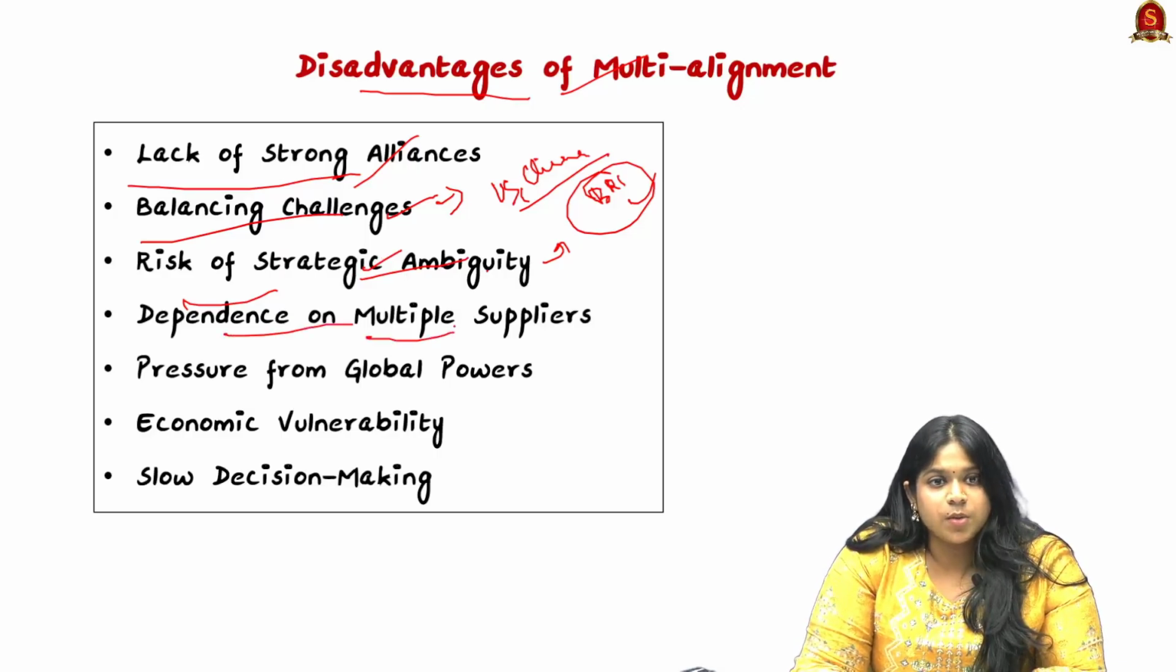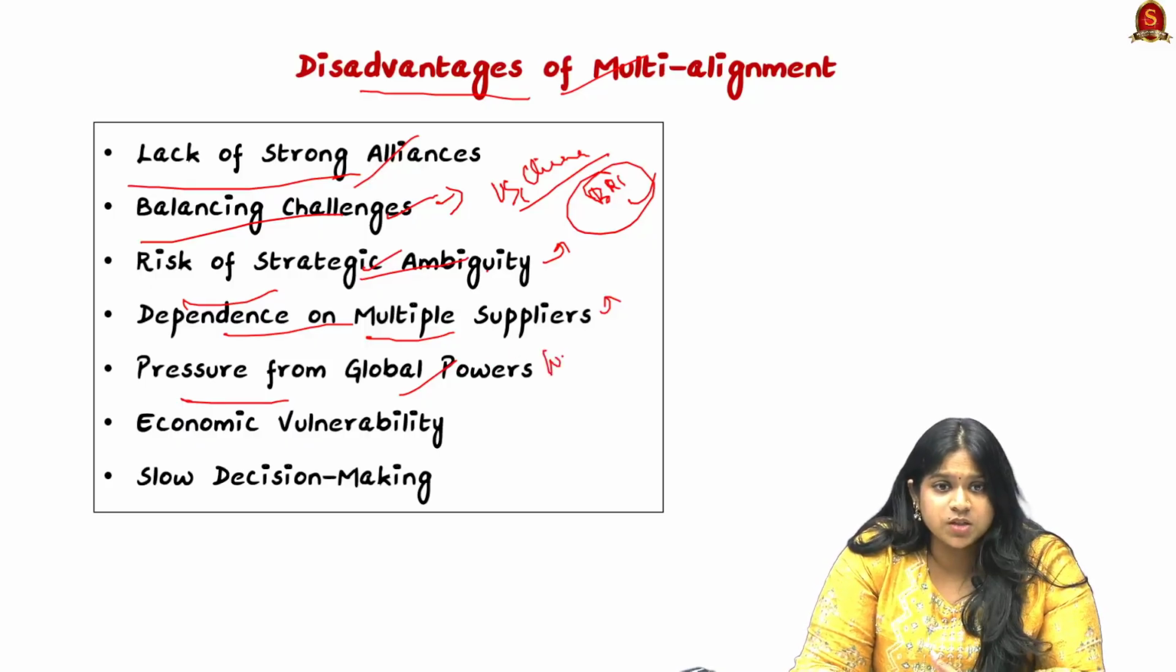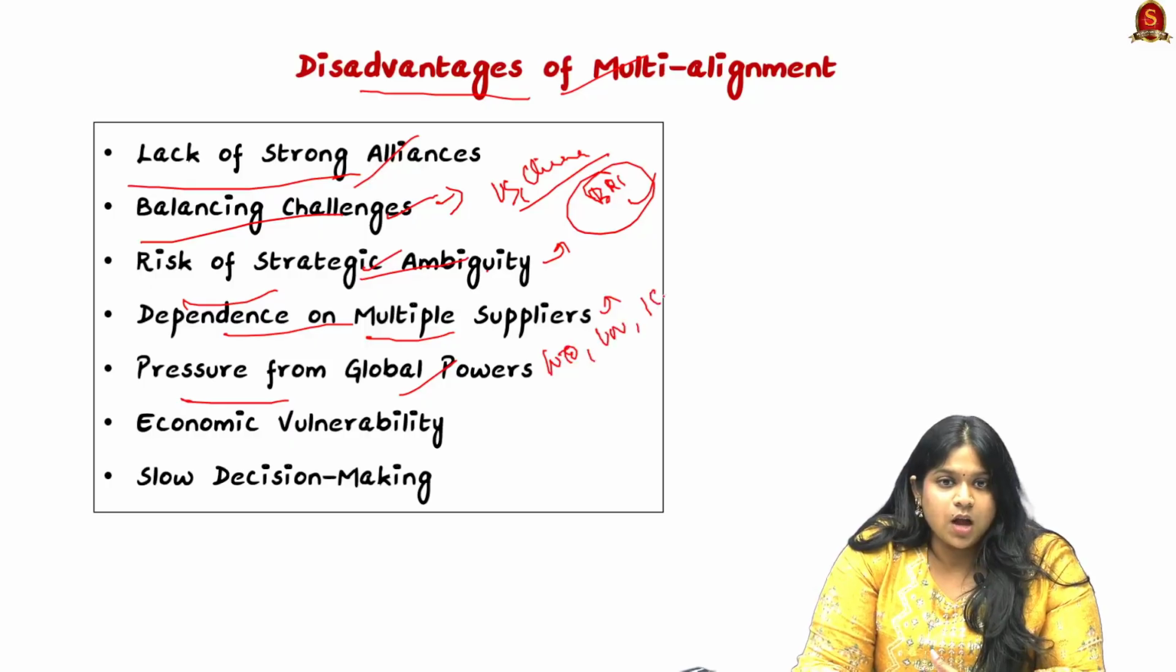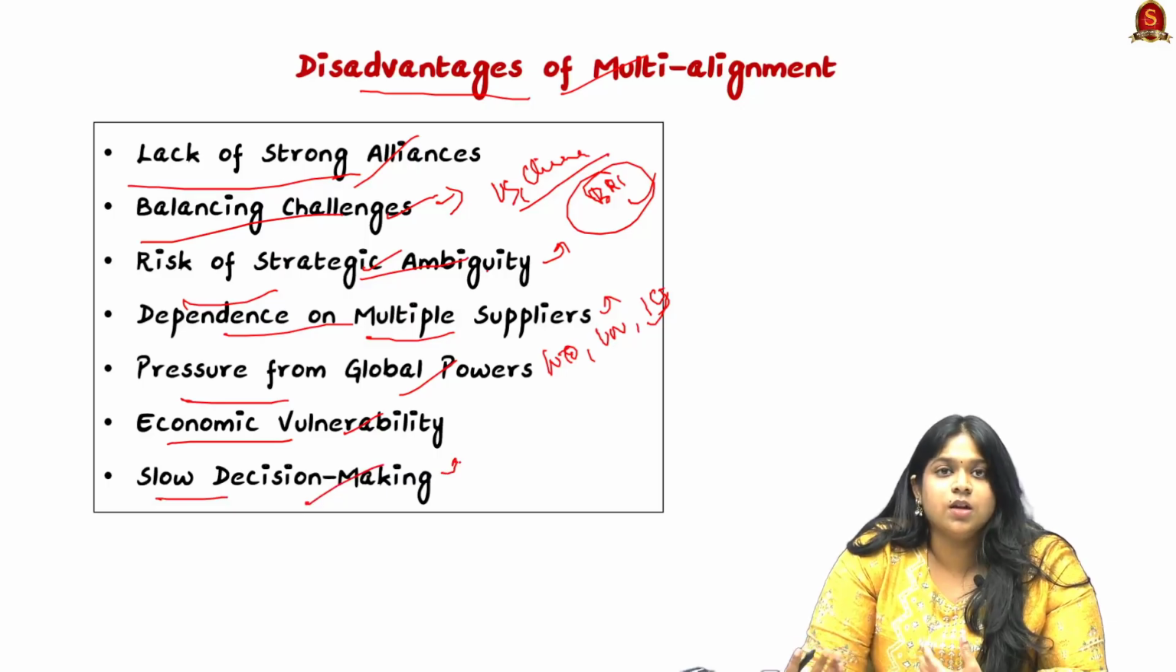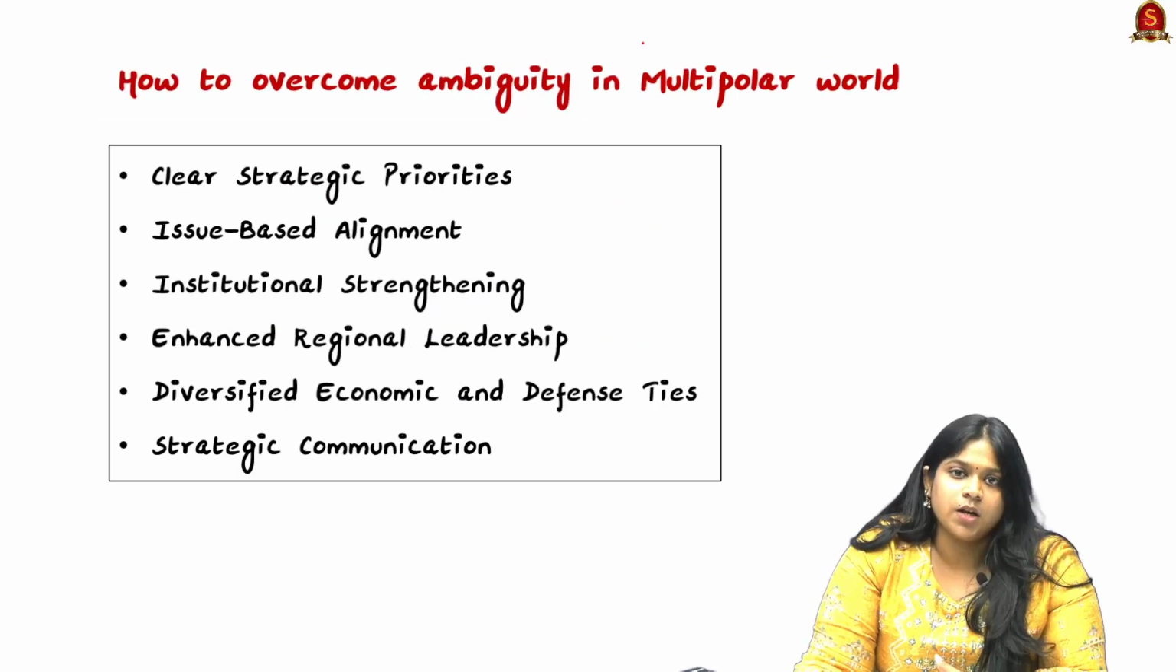Next is dependence on multiple suppliers, such as us being dependent on oil and natural gas suppliers. Then having pressure from global powers, especially in important forums such as the WTO, UN, ICC, and so on. And having economic vulnerability, where because of this multi-alignment, we need to align our challenges regarding fund allocation, and it can lead to slow decision making as it involves multiple stakeholders. So these can be the disadvantages of multi-alignment as well.